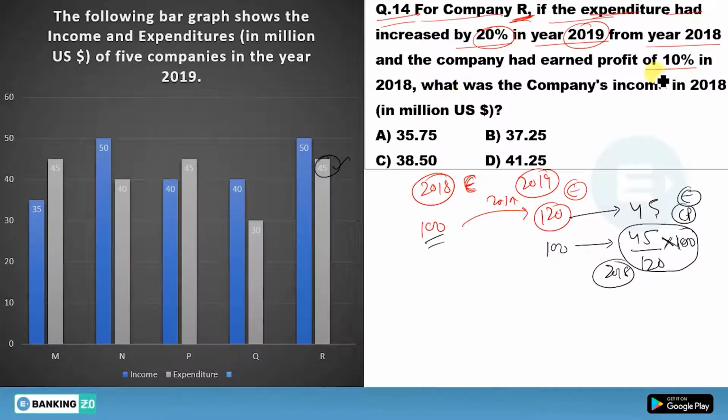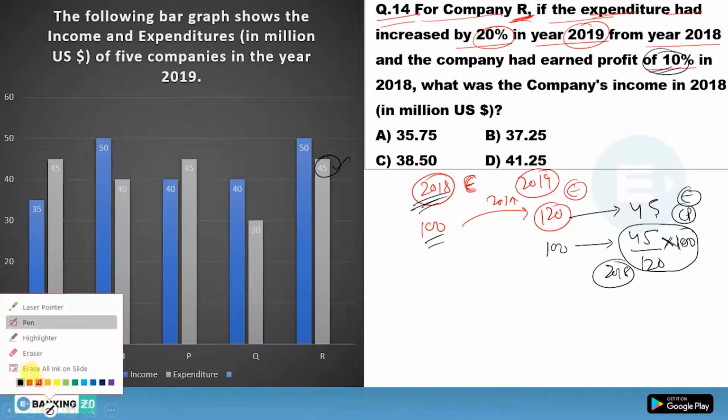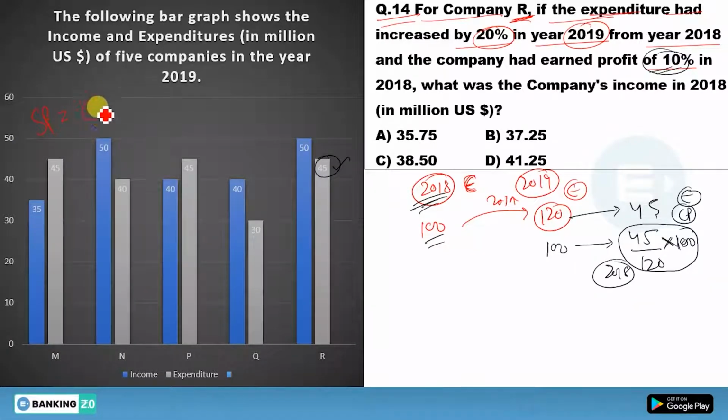Now you have to find the company's income in 2018. In 2018 you were getting 10% profit. So if you were getting 10% profit, what would your income be? I've already told you, if you have to find your selling price, what is the formula for selling price? Selling price would be cost price into 100 plus or minus percentage profit or loss divided by 100. This would be the formula. Clearly you know the CP. What is your CP? CP is 45 upon 120 into 100.